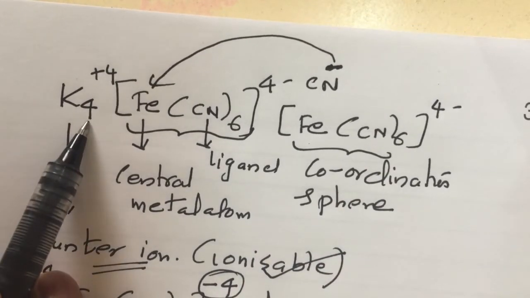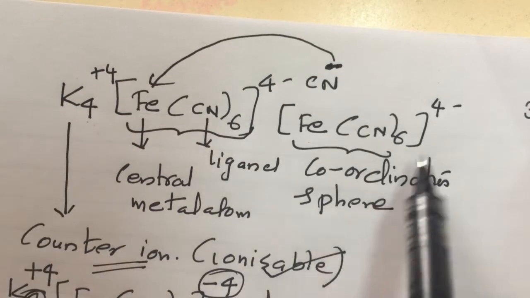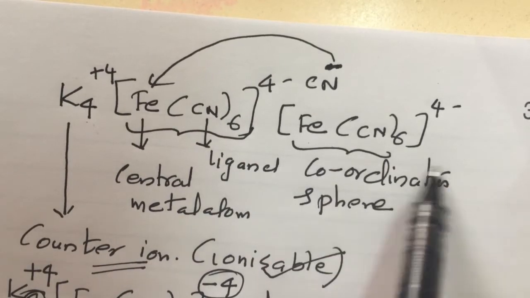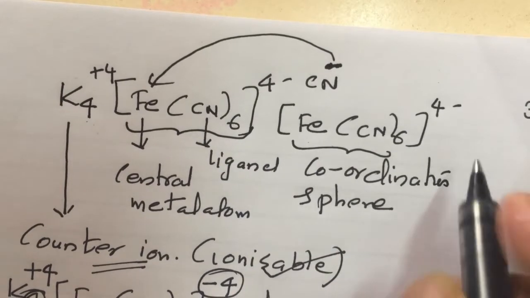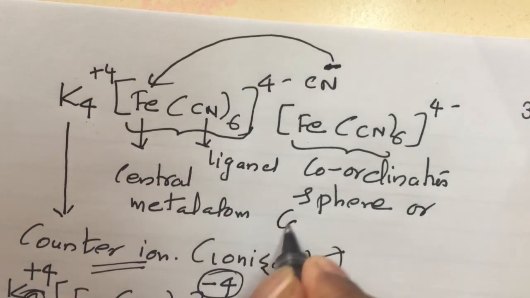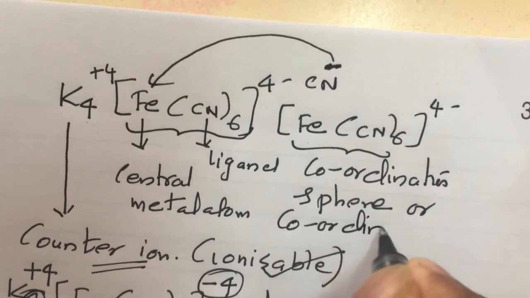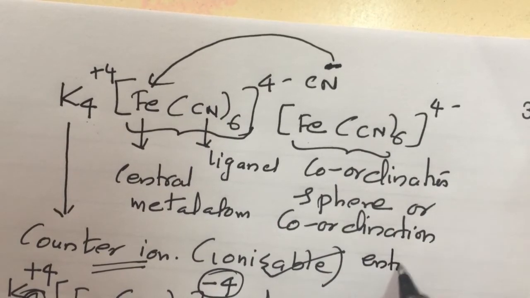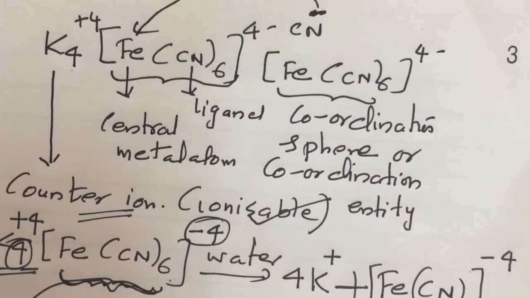And this is called counter ion because this is the ionizable part. This part will not undergo any dissociation or ionization, and it is called coordination sphere, or also called coordination entity. You can see all these terms in the notes paper. After this class you can go through that.